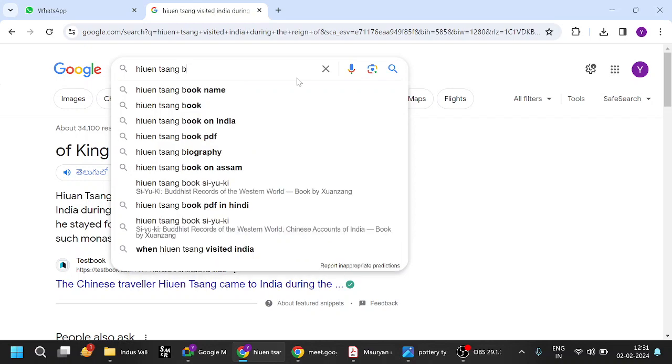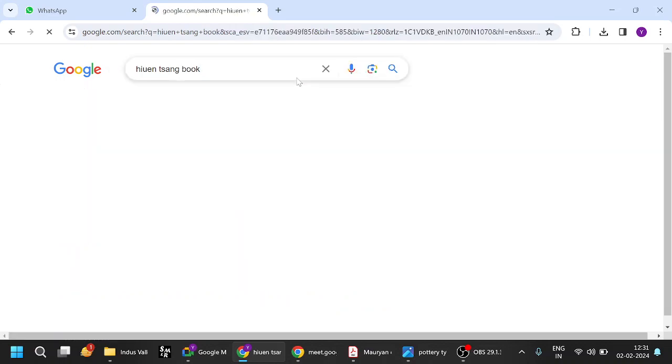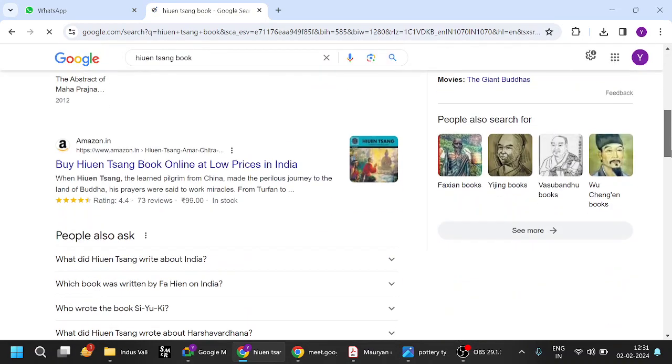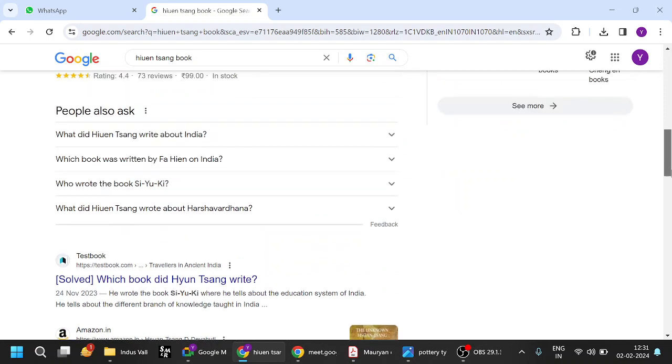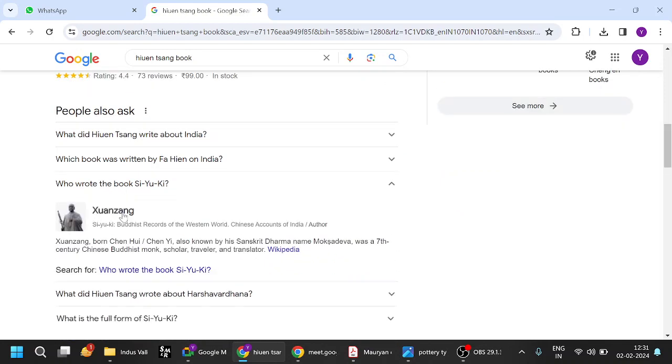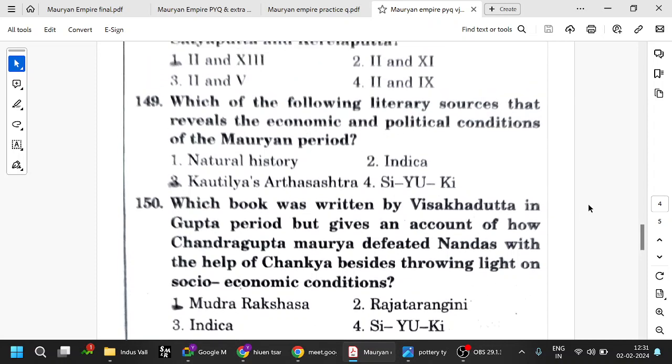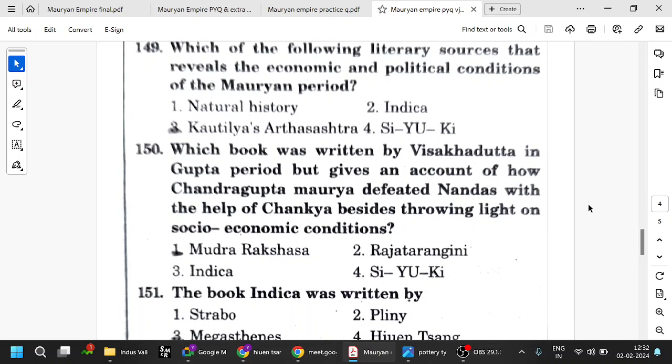And his book is Si-yu-ki. So Hiuen Tsang wrote the book Si-yu-ki. Indica is by Megasthenes, and Kautilya's Arthashastra talks about the economic and political conditions of the Mauryan period. And when we say Mauryan period, Vishakhadatta's Mudrarakshasa, Buddhist literature like Dipavamsa, etc. should come to mind.